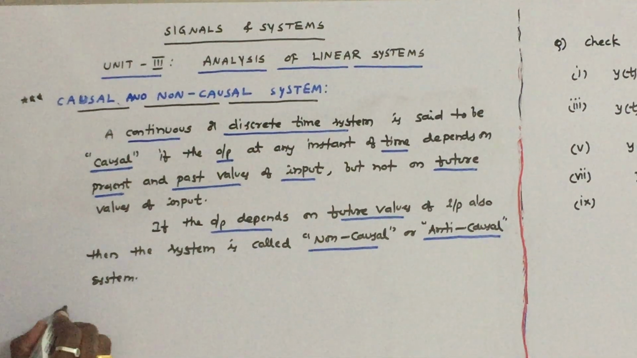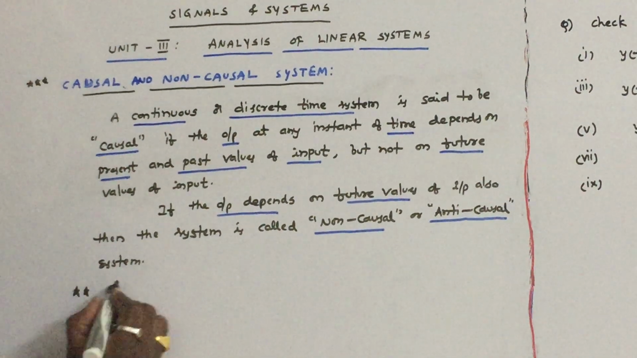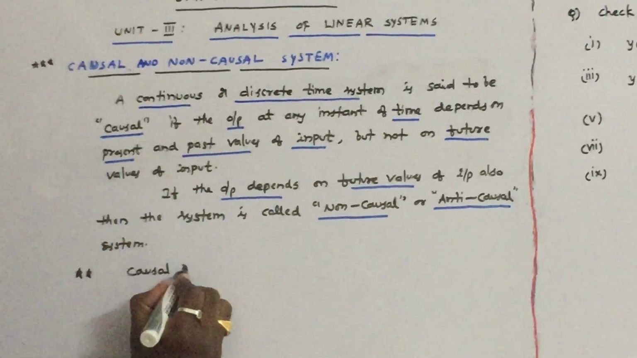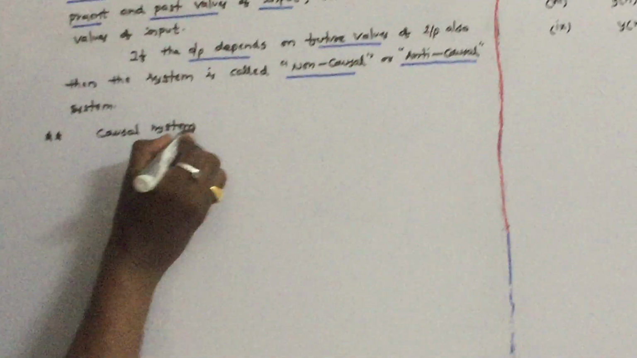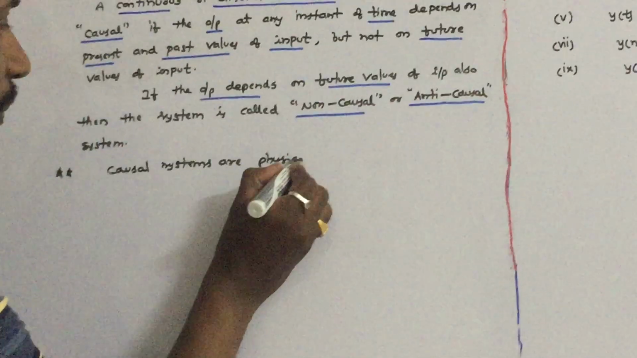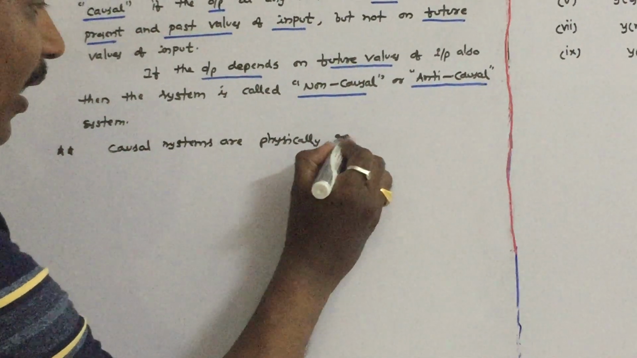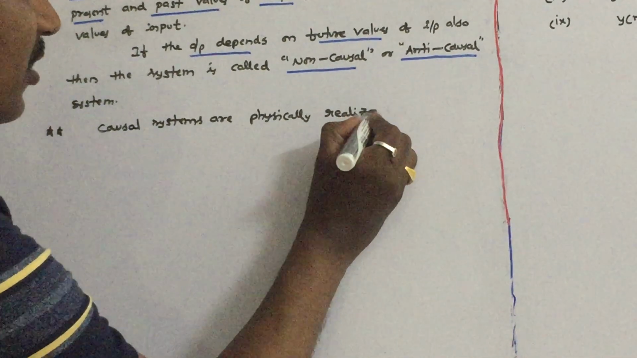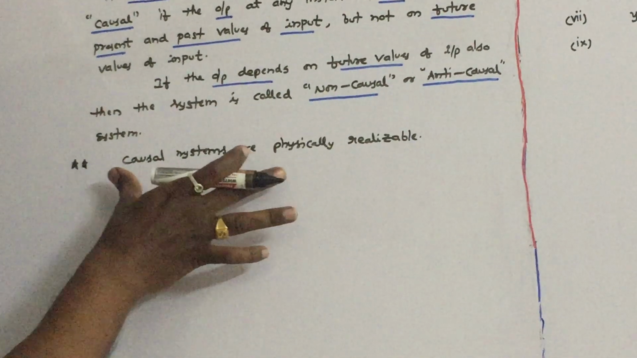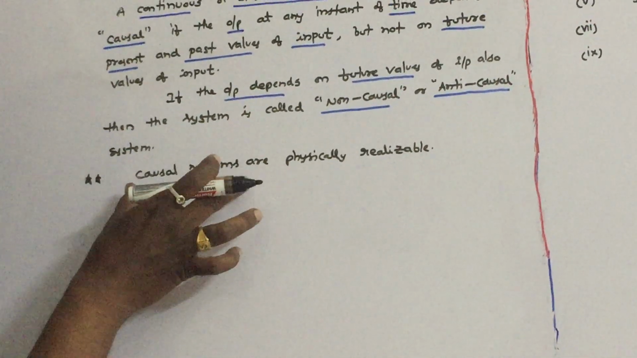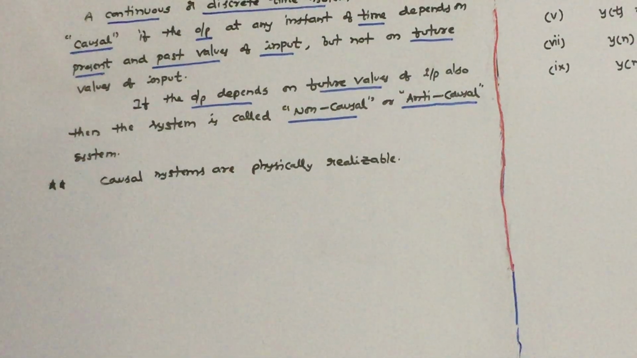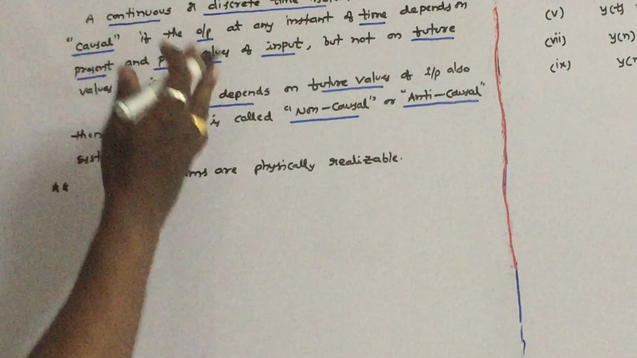So a very important point to note is that causal systems are physically realizable. That means you can practically implement these causal systems. It is practically possible to implement these kind of systems, causal systems. So let us see one more definition of causal system.